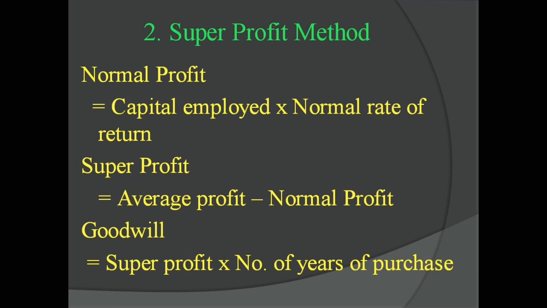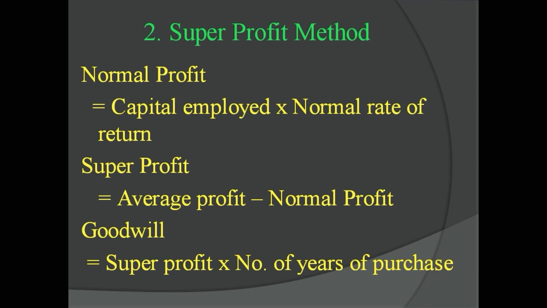The second main method for valuation of goodwill is the super profits method. Super profit is a surplus of expected future maintainable profits over normal profits.